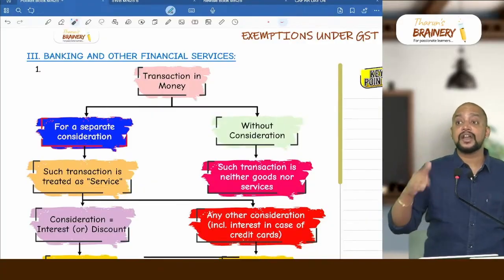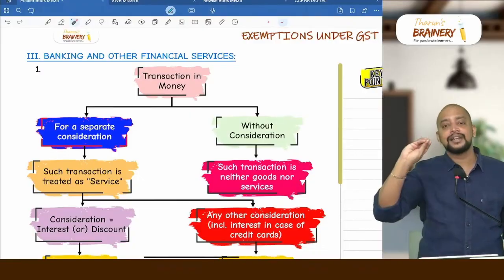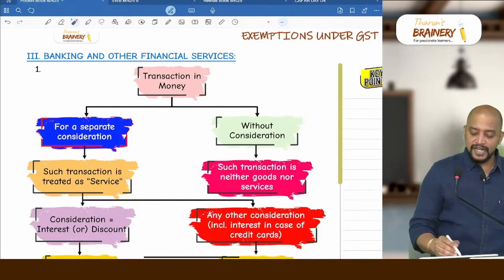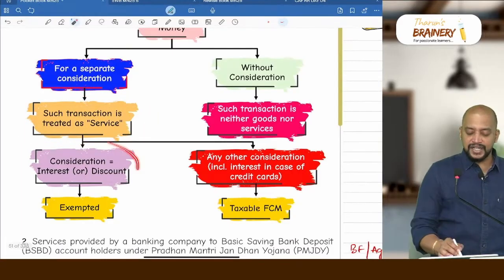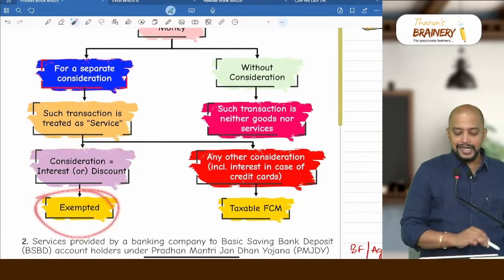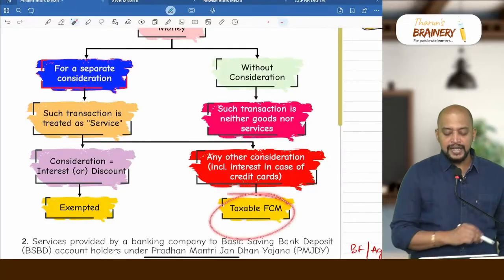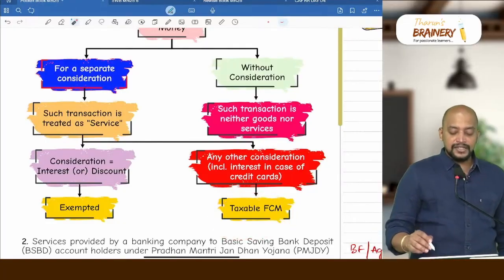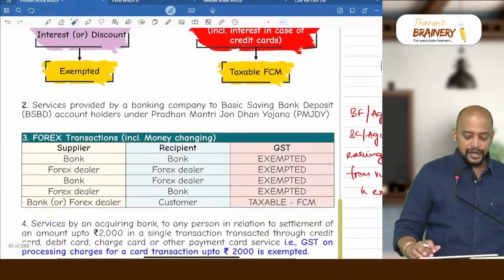But if they say discounting charges, for doing this discounting they will collect some charges, that charges will be taxable. So for a separate consideration, it is treated as supply of service, and if the consideration is interest or discount, it is exempted. Any other consideration including interest in case of credit card will be taxable under FCM. Suppose it is without consideration, such transaction is neither goods nor services.